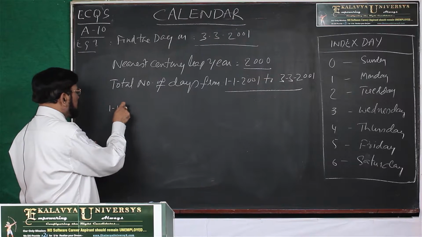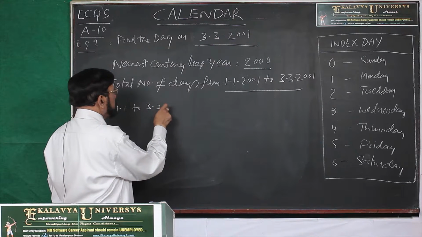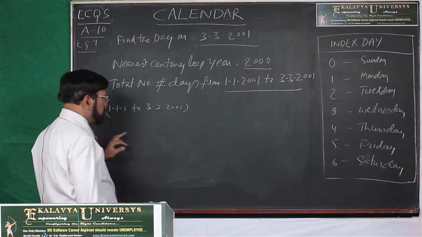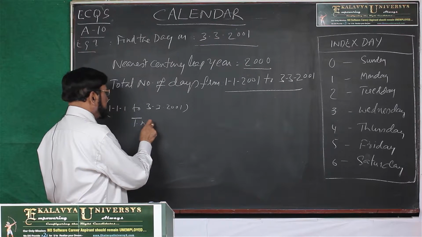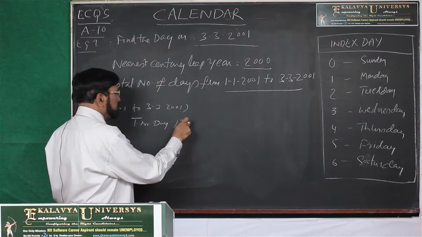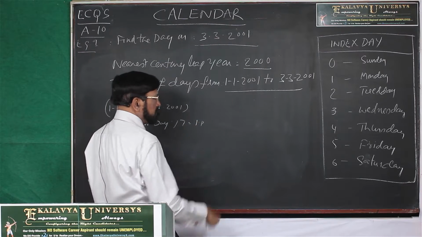From 1/1/1 to 3/3/2001, the total number of days, and then make the modulus division. Then you can get the index day.